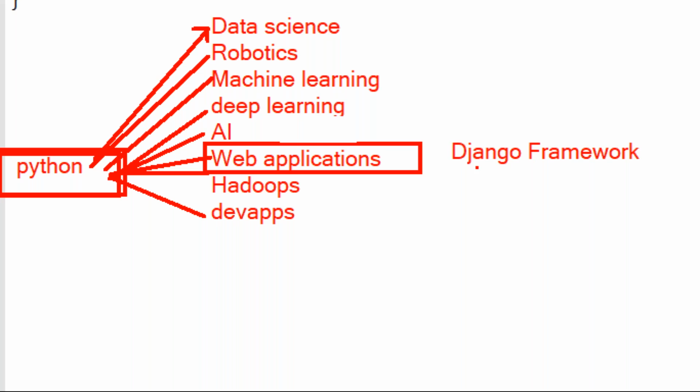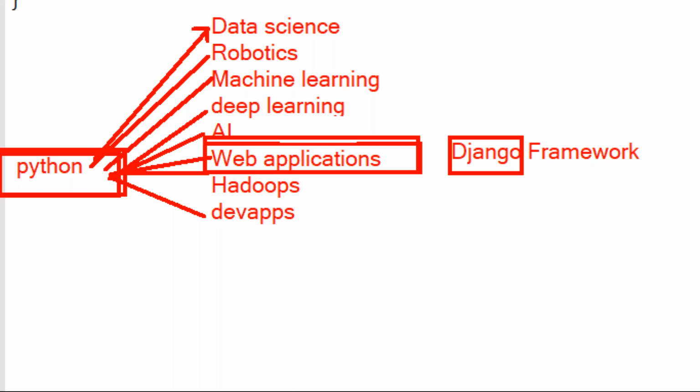Why are we going to learn this Django framework? If you want to develop web applications, then we learn this Django framework. After learning Python, you are going to learn the Django framework, to develop web applications. Web applications means Amazon, Flipkart, Swiggy, Zomato, Book My Show.